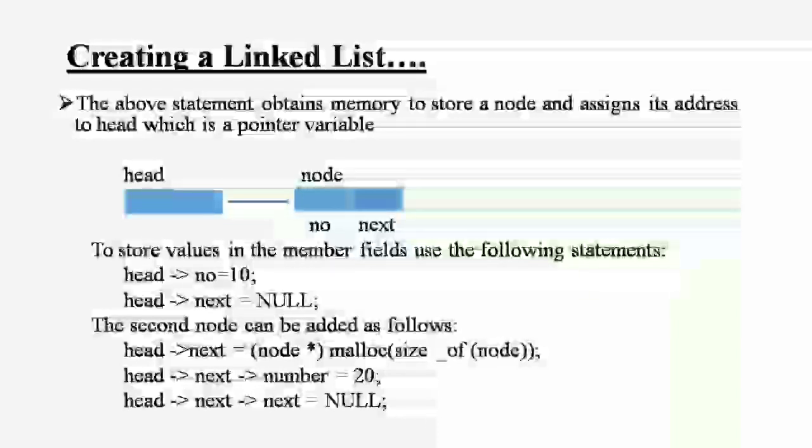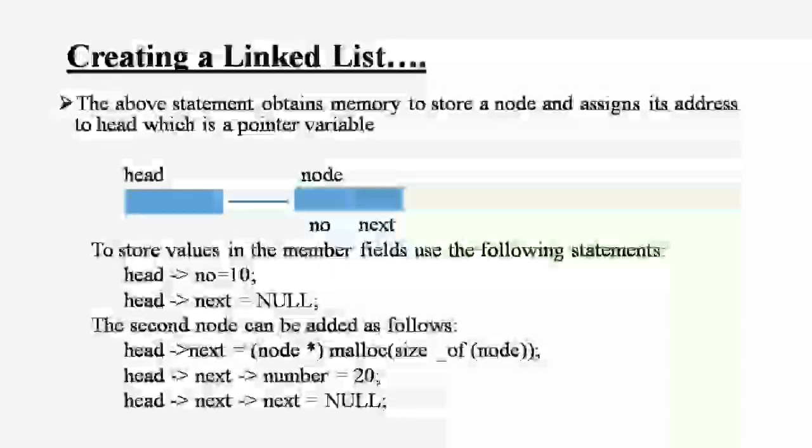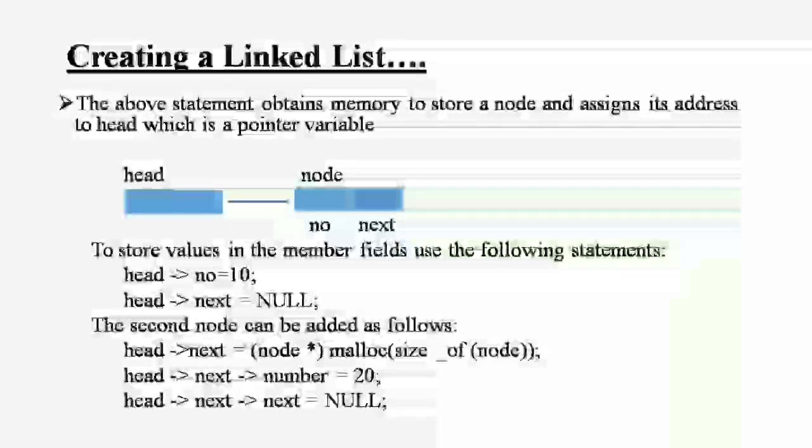What is the function you are doing here? Comment: add a new node. You are adding a new node, so temp equals malloc of size of struct node. Then temp arrow data equals number, temp next is equal to *q, and *q is equal to temp. This is the connection to the insertion values.